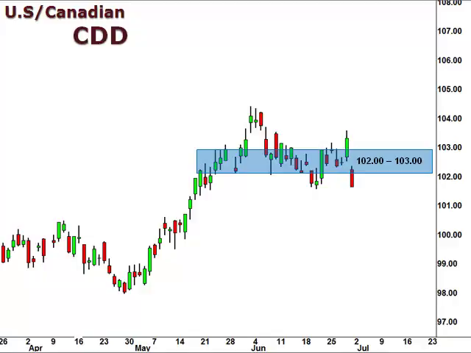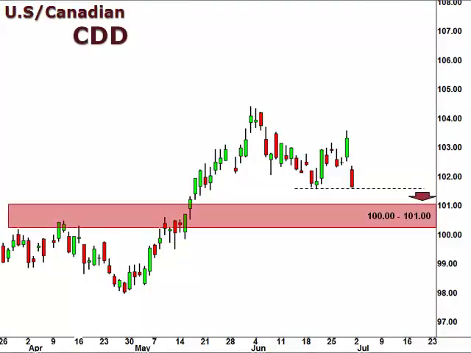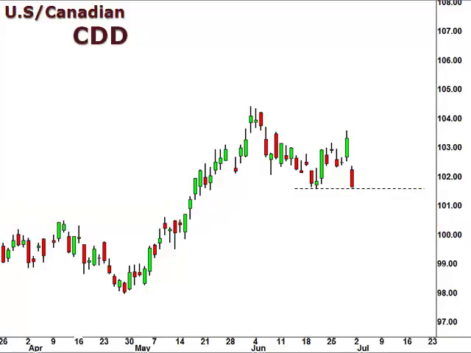Let's take a look at the CDD, the US versus the Canadian dollar. Well, the CDD lost considerable ground last week as well, with the 102-103 now assuming the role of resistance. A break below 101.5 opens the window for further weakness with 100-101 as the next support.